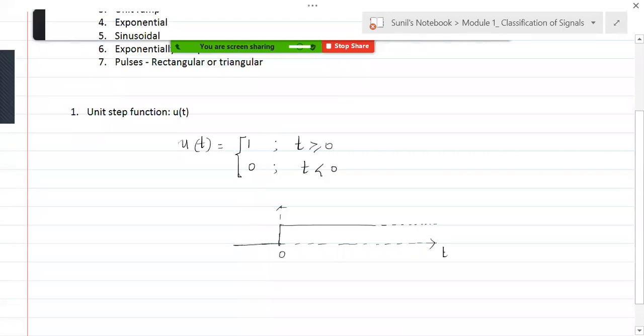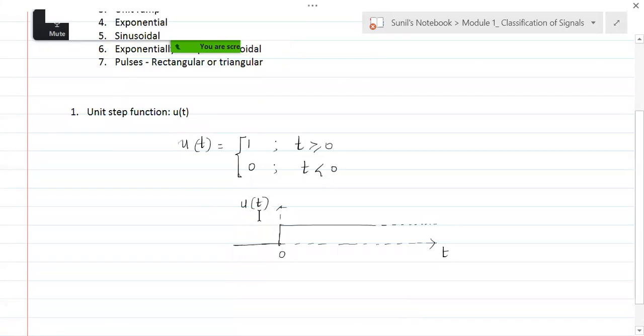So this is how u of t should look. What is u of t at t equal to 0? That is the ambiguity I'm talking about. It is 0 also, it is 1 also, isn't it?